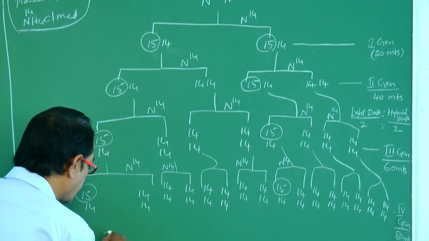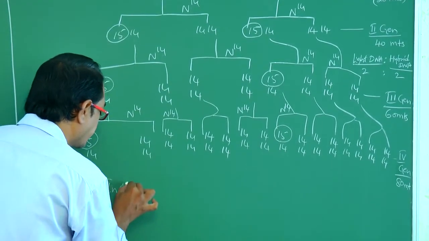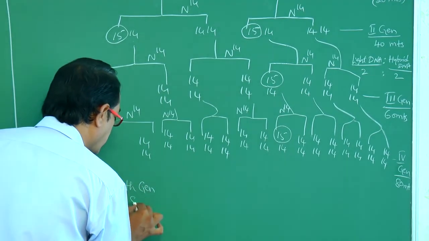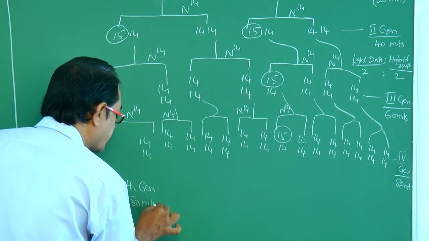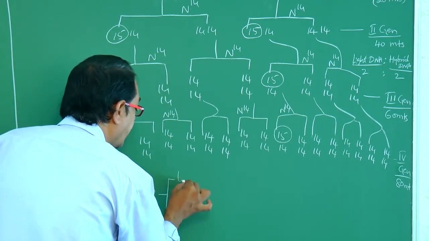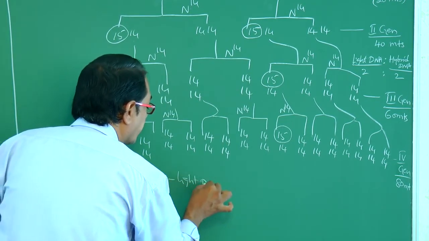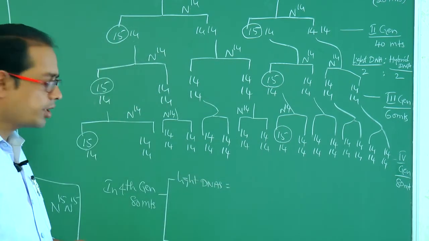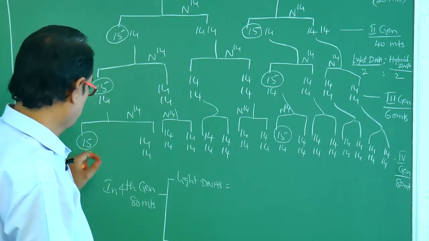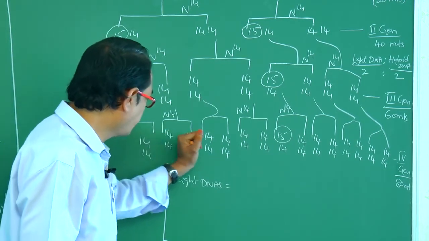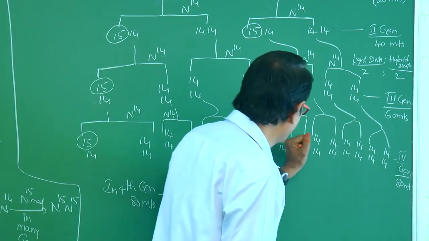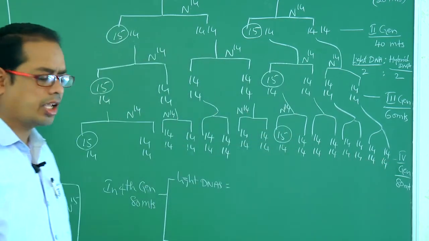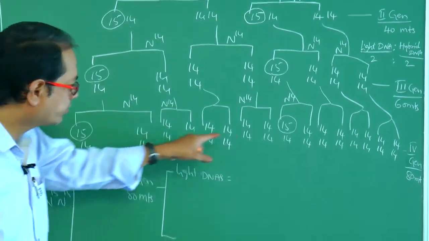In the fourth generation, let us suppose 80 minutes. Light DNAs means: 1, 2, 3, 4, 5, 6, 7, 8, 9, 10, 11, 12, 13, 14. See, out of 16 DNAs, these two are hybrid, no?